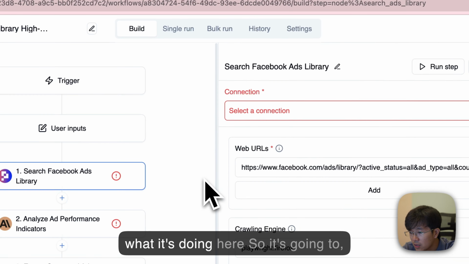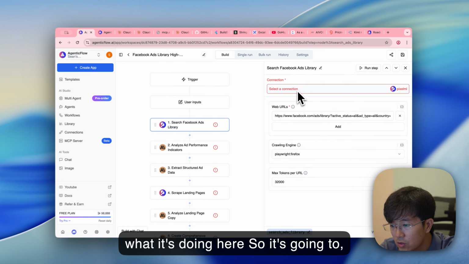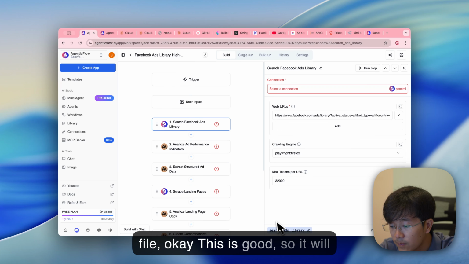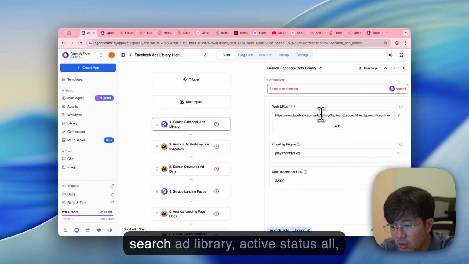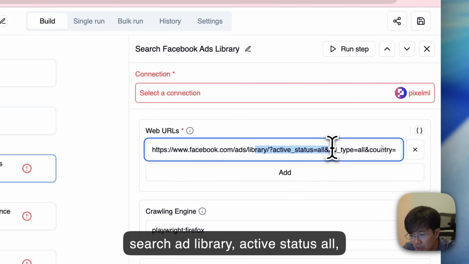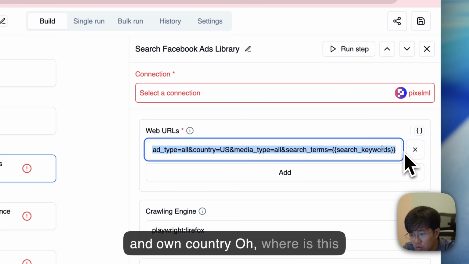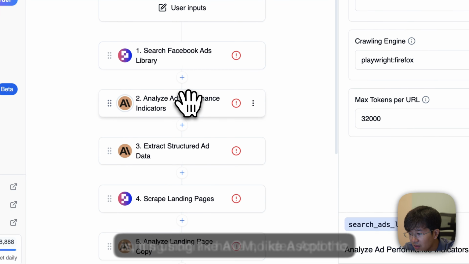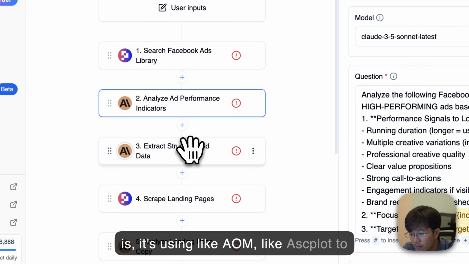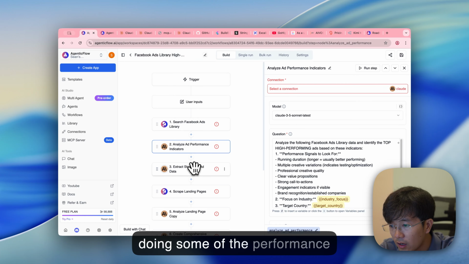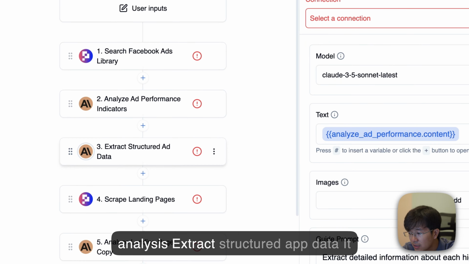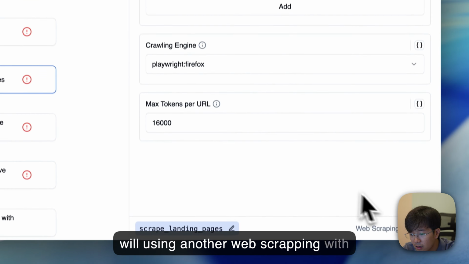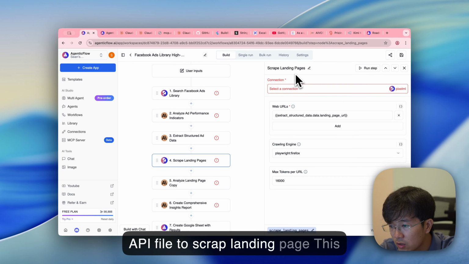Let me see what it's doing here. So it is using web scraping using API 5. Okay, this is good. So it will search ad library, active status all, and own country. Wow, where is this coming from? I have no idea. And this is using an LLM, like Ask Claude, to do some of the performance analysis, extract structured ad data. It will use another web scraping with API 5 to scrape the landing page.